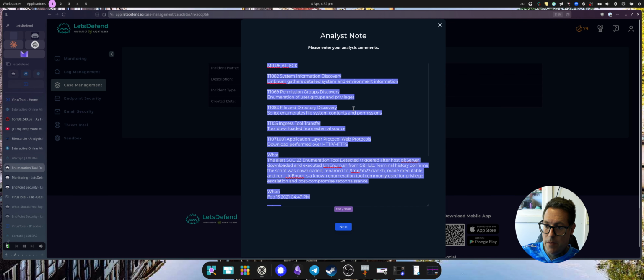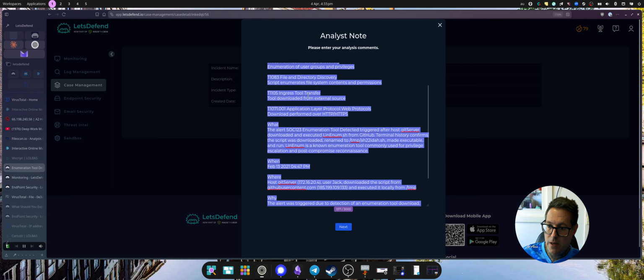Okay, so I've written up some notes, mapped it to the MITRE ATT&CK techniques. We've got system information discovery. LinPEAS gathers detailed system and environment information. We've got permission groups discovery, enumeration of user groups and privileges, file and directory discovery, script emulates file system contents and permissions, ingress tool transfer, tool downloaded from external source, application layer protocol web protocols, download performed over HTTP/HTTPS. So that's how I've mapped it.